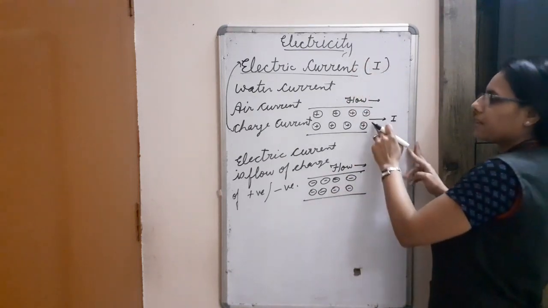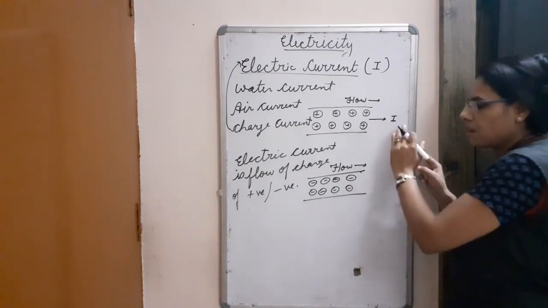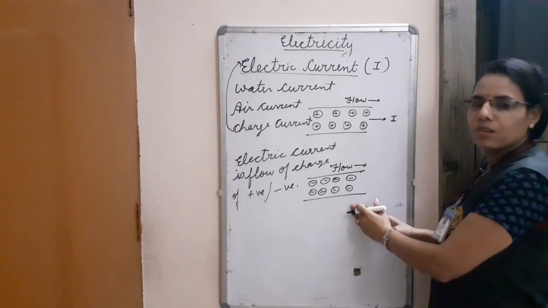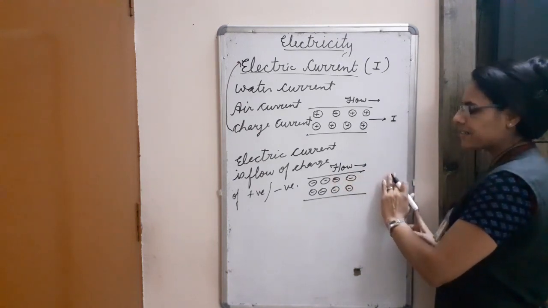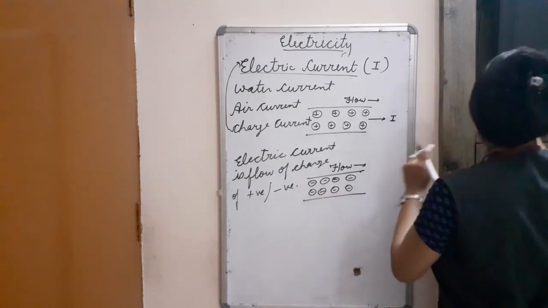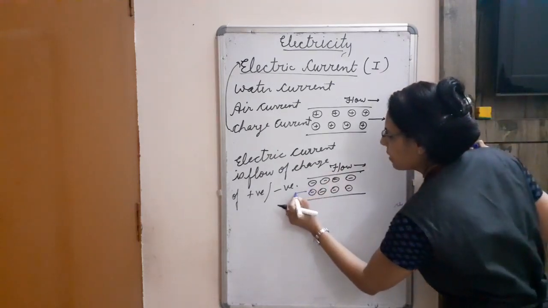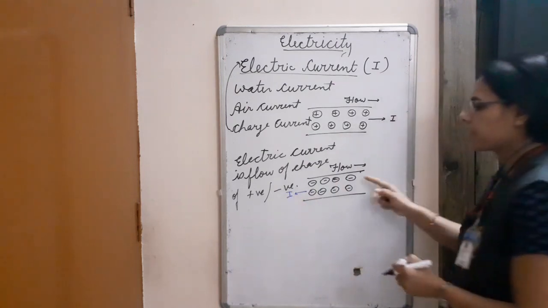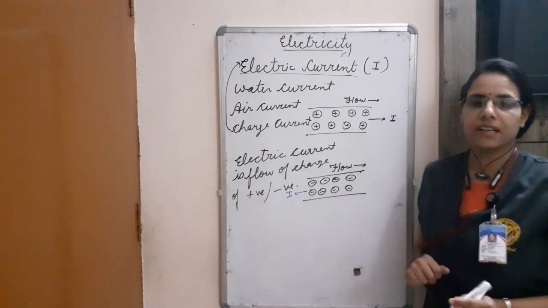Same way, electric current is also flowing in the right side direction. But in case of negative charge particles, when charge is flowing to the right side, we will see the current is flowing in the opposite direction of this flow of charge, that is left side direction.